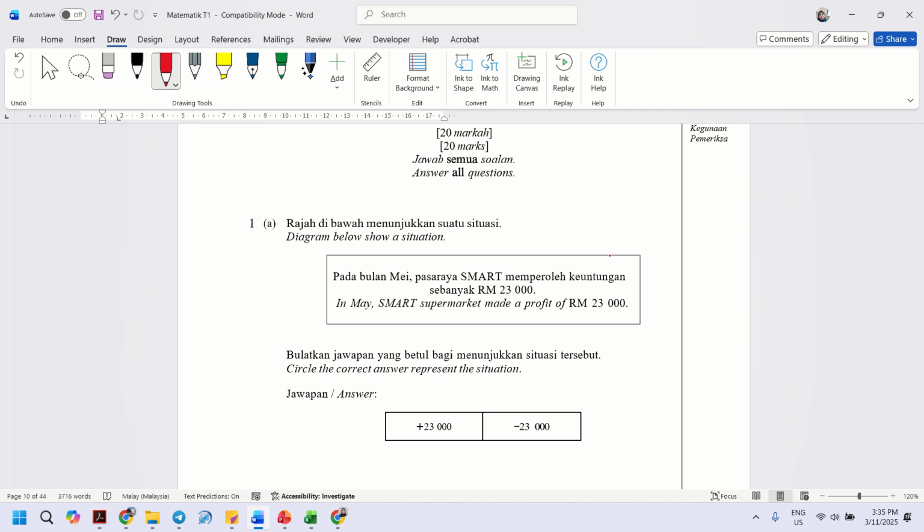Okay, next we go to section B. For section B, it is a simple question. Make sure you read the question carefully, and you can score 20 marks.